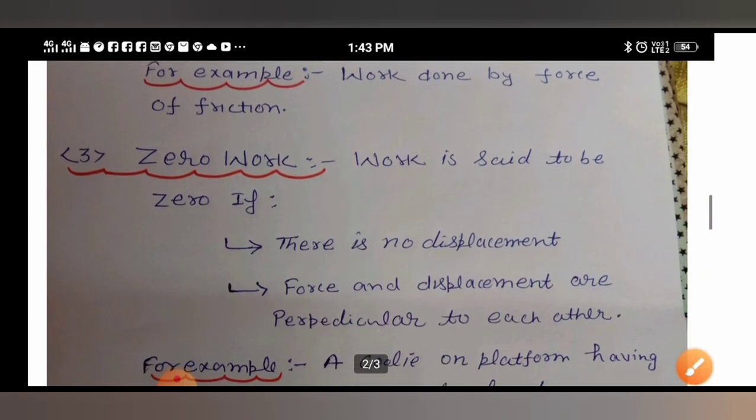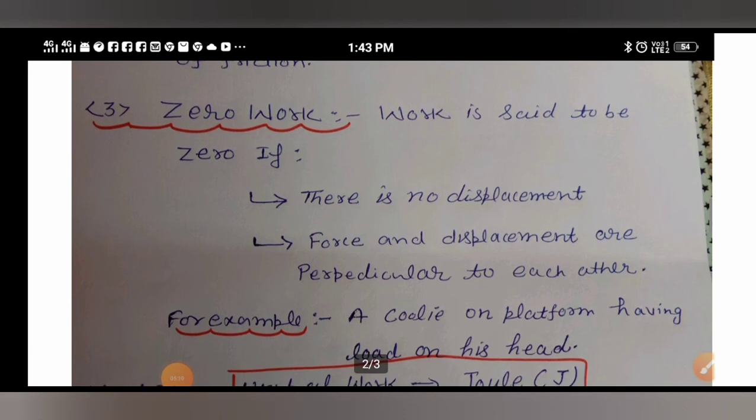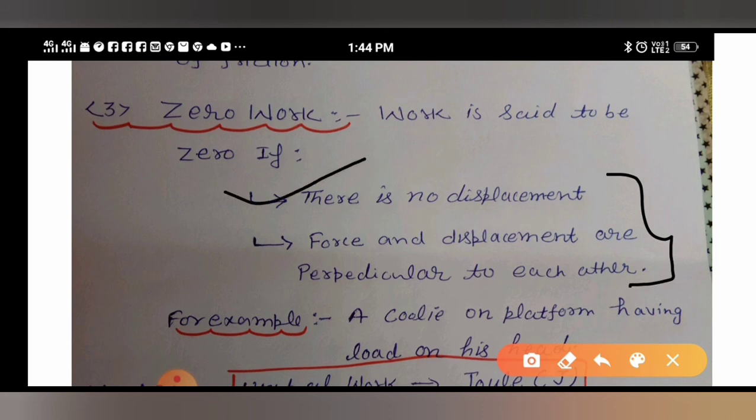Next, question number 3, very important: what is an example of zero work done, or what do you mean by zero work done? So students, work is said to be zero under two conditions. First, if there is no displacement, meaning you are applying force but there is no displacement. For example, you are just pushing a wall. Obviously, the wall will not move. So that means your work is zero. If there is no displacement, your work done is zero.